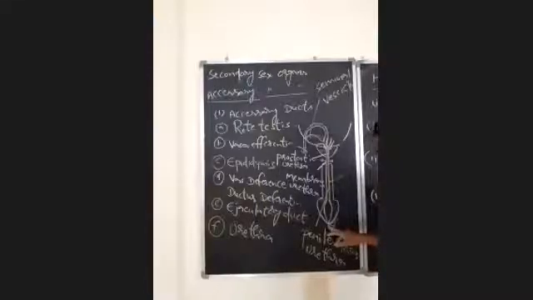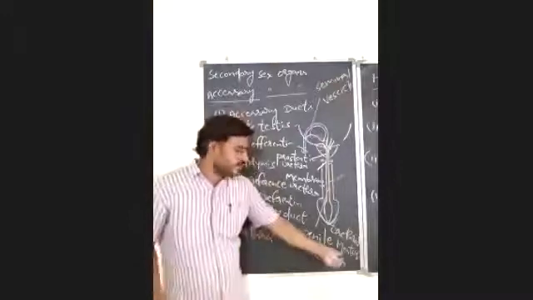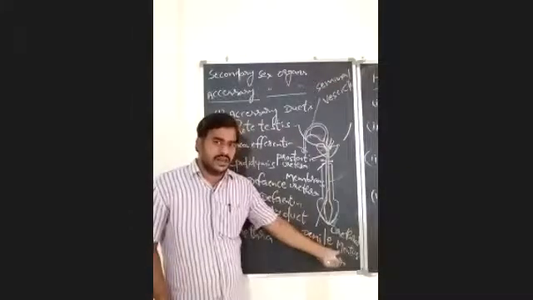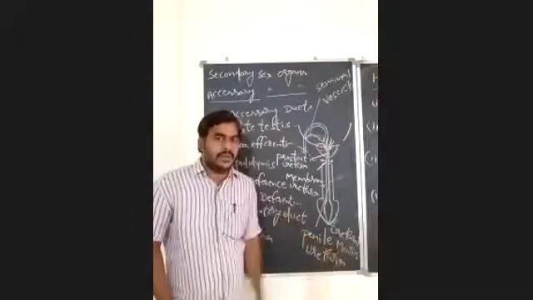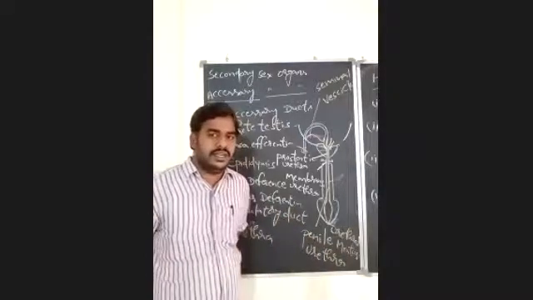The external opening of the urethra is known as the urethral meatus, urethral orifice, or male genital pore.